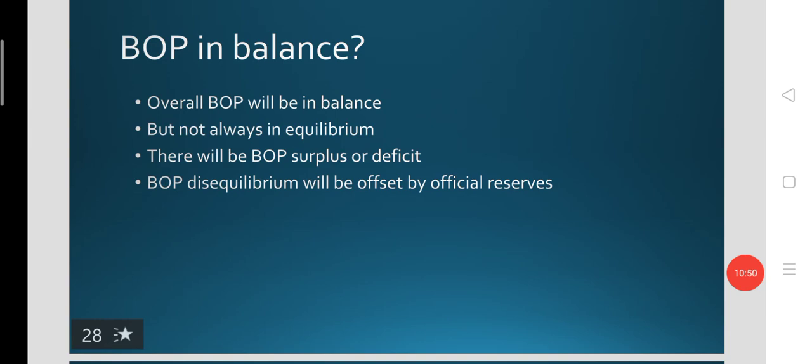But having said that, the balance of payment need not always be necessarily in balance. That means there could be a current account deficit, but there could be a capital account surplus. The current account deficit is mostly offset by the surplus in the capital account in most cases. And efforts are also required to fix the trade deficit, the current account deficit, the capital account deficit. So deliberate effort is required to take the BOP to equilibrium.